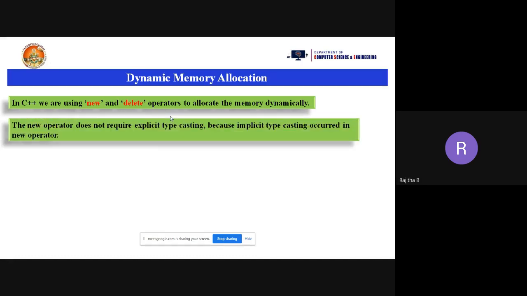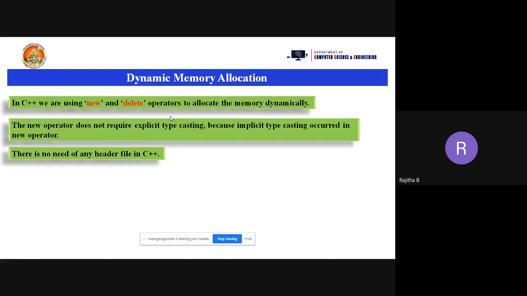Now, the new operator does not require any explicit typecasting. In the C language, we need to write the typecast, int star, before malloc and sizeof. But we don't have any type conversions in C++. By default, implicit conversion is there. In C language, explicit typecasting is needed, but in C++ we have implicit typecasting. We do not need to write int star; simply it will take the integer only. There is also no need of any header file in C++; those are included in the iostream header file.